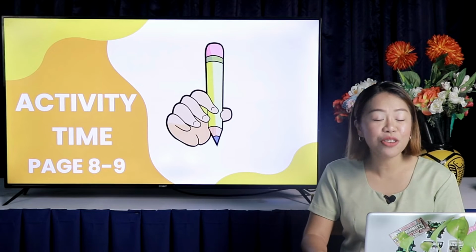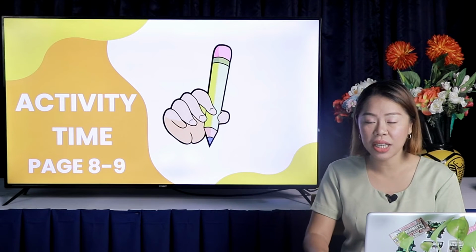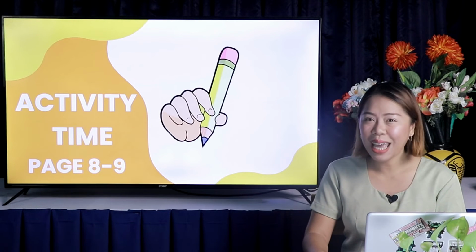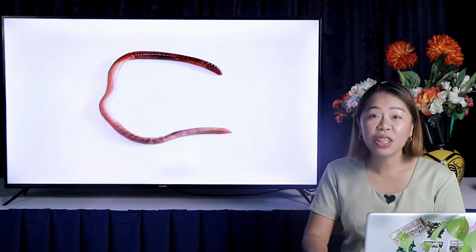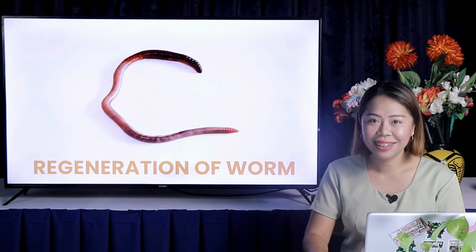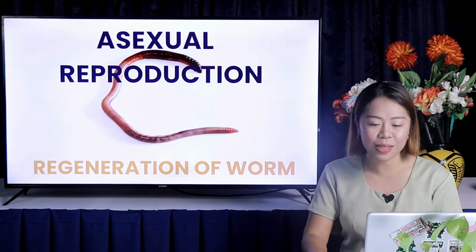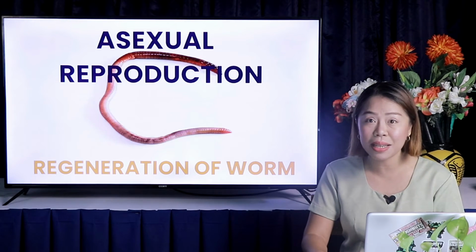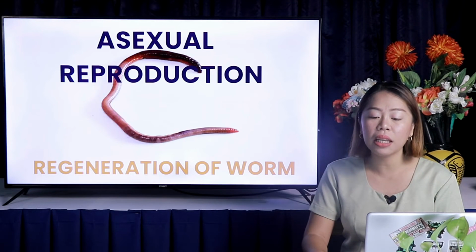Using the knowledge that I have shared earlier, let us see if you can tell whether the following illustrations describe sexual or asexual reproduction. Kindly answer in your notebook. Number 1. Regeneration of earthworm. What is your answer? Yes, asexual reproduction is the answer. How many parents were involved in the process of regenerating its segmented body? That is correct again. There was only one parent involved.